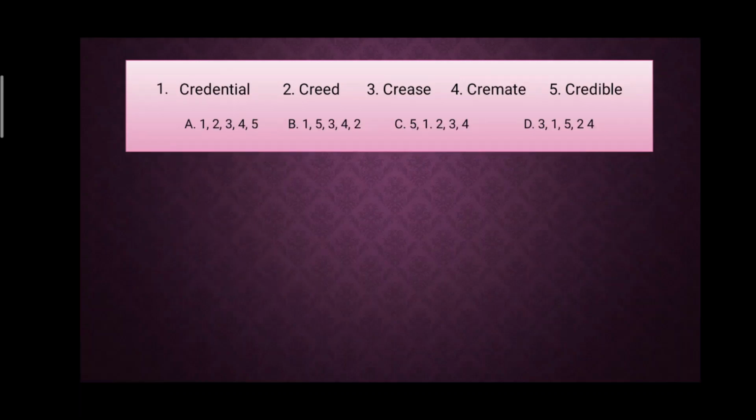We'll take a few more examples. Again five words and their sequences are given. Now to select the first word, what are the options? Options are first, fifth or third. Which one of these is the first word? Now again you will compare and see the first word is crease. C R E are the common letters in all these words and crease is the first word. Now if you eliminate all the other words except crease, that is the third word, you will directly find the answer, that is option D in this case.